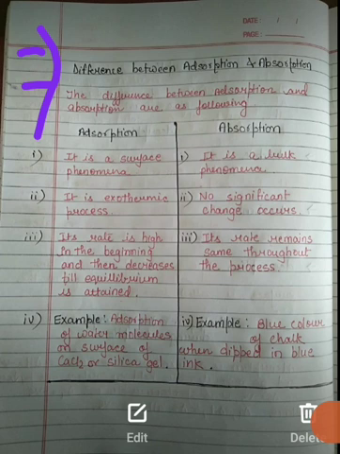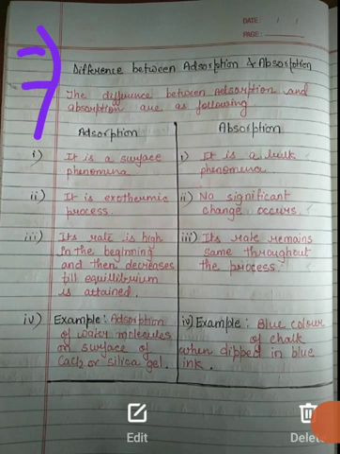As I have discussed earlier, absorption is a bulk phenomenon. There is no significant change: heat is neither liberated nor absorbed, so it is neither an exothermic nor an endothermic process. In absorption the rate remains the same throughout the process. The process is uniform throughout. An example I have given you is that when you add chalk to a colorful solution, it absorbs the color. Okay, so this is about absorption.